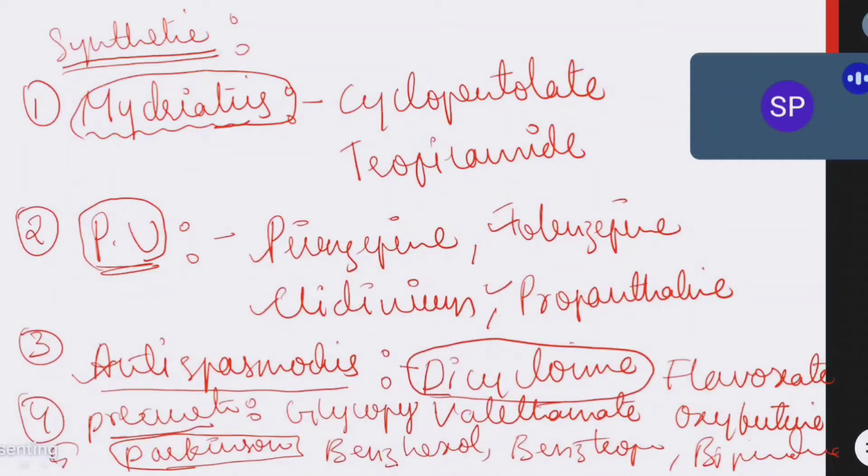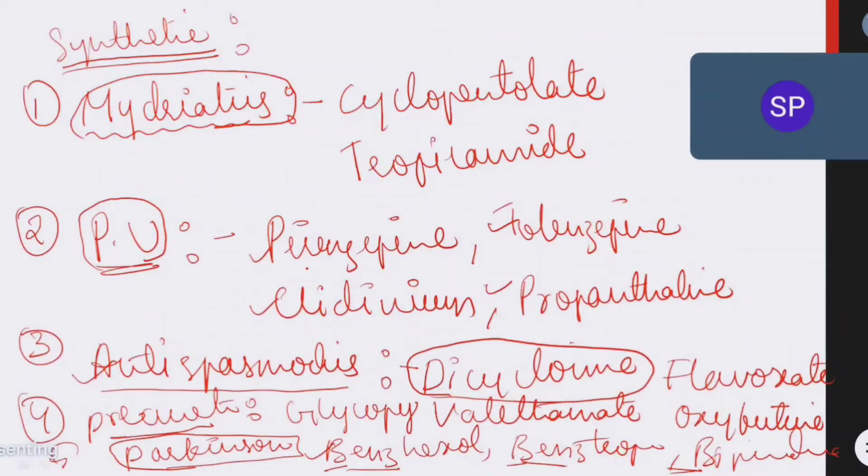Just try to remember, these drugs will cross the central nervous system, the BBB, and they will act in the brain. They have to act in the brain only. In Parkinsonism we have dopamine deficiency, so they will decrease the Parkinson symptoms, like tremors and movements. Just remember it as BBB, blood brain barrier. They will enter the brain and cause anti-Parkinsonism actions. So these are anticholinergic drugs used in Parkinsonism.